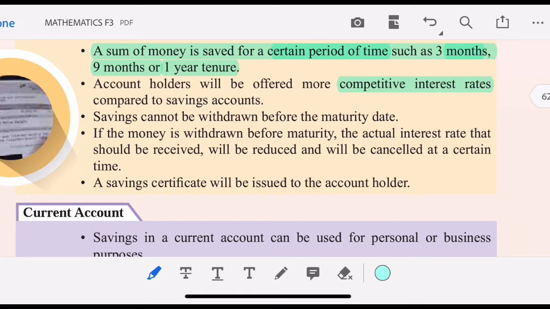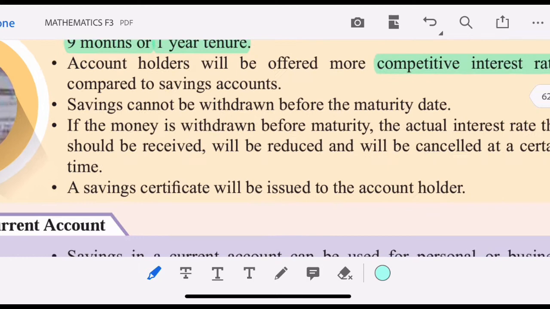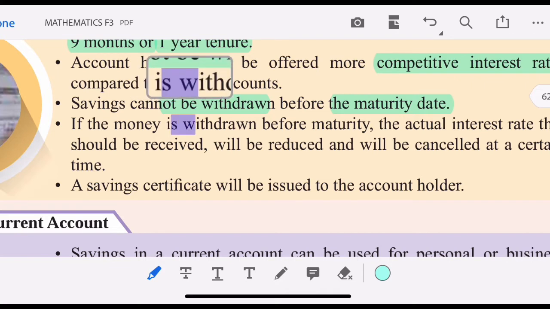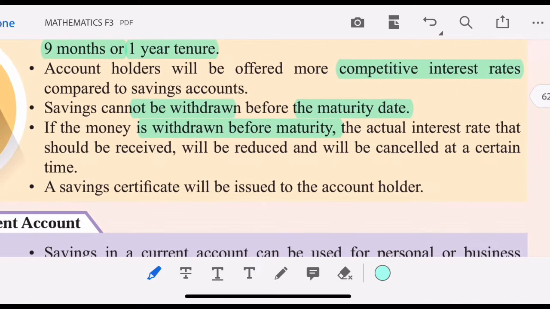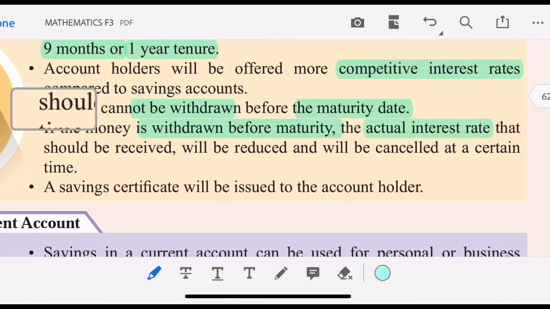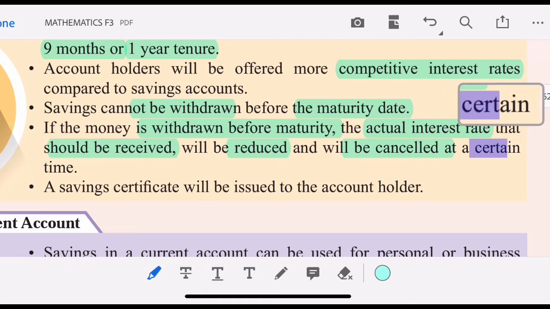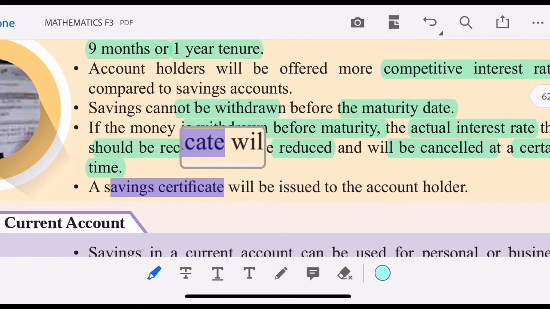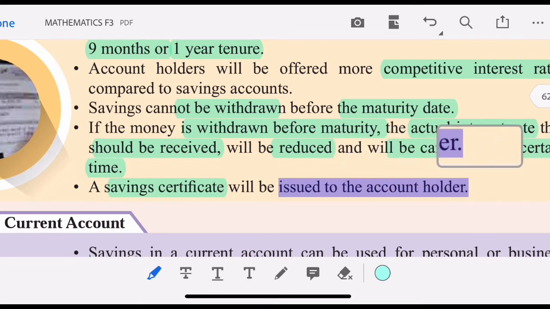Savings cannot be withdrawn before the maturity date. If the money is withdrawn before maturity, the actual interest rate that should be received will be reduced or will be cancelled at a certain time. A savings certificate will be issued to the account holder.